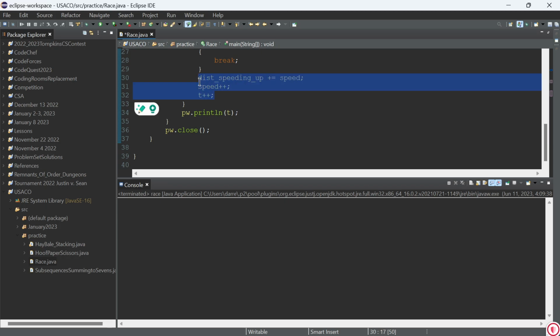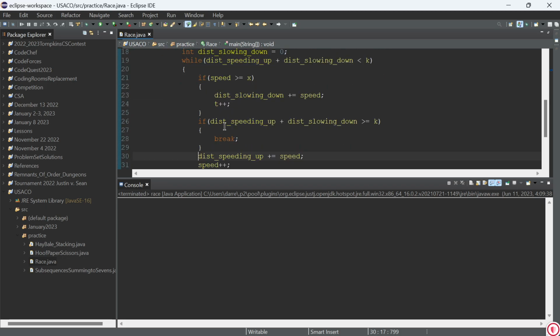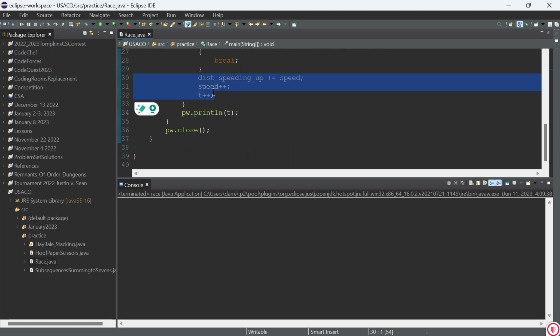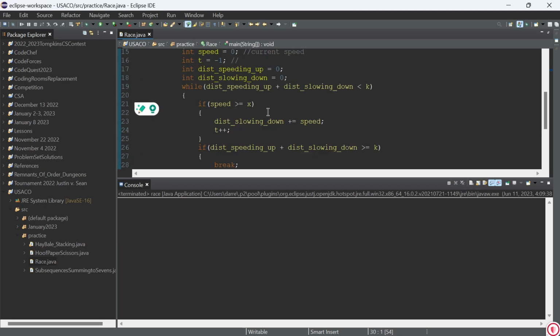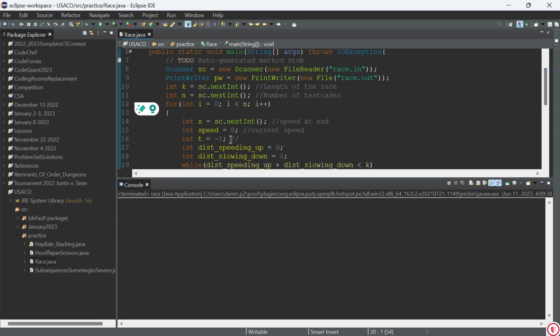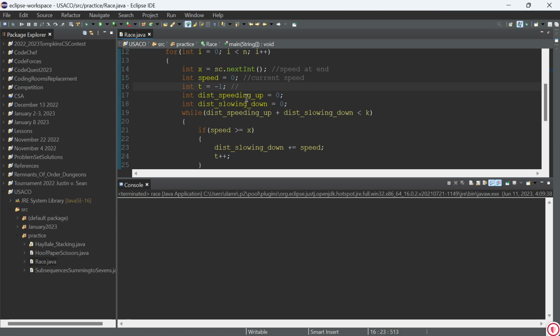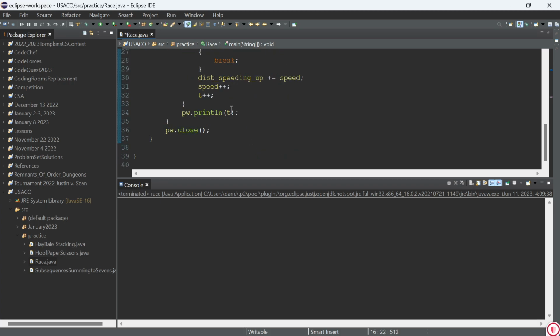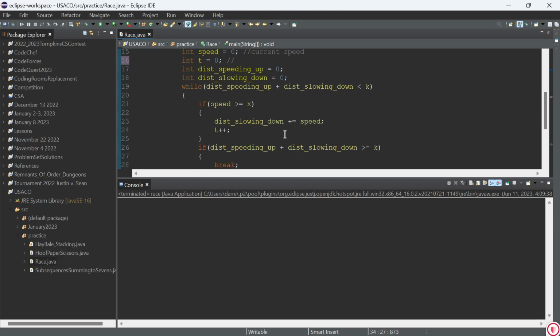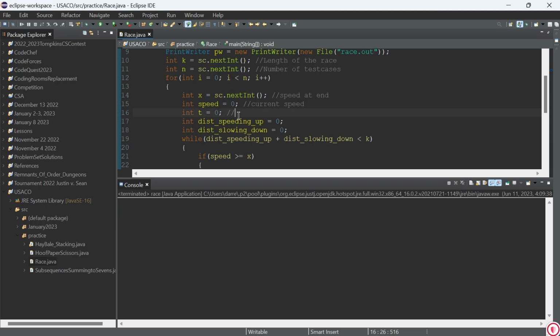Well, actually no, time 0, right? I think it was time, yeah. At time 0, she can increase her speed by 1. And it would be 1. So, because I started the speed at 0, I made T -1 just to indicate that. Of course, you can always just make this 0, but put -1 here. Still the same result.